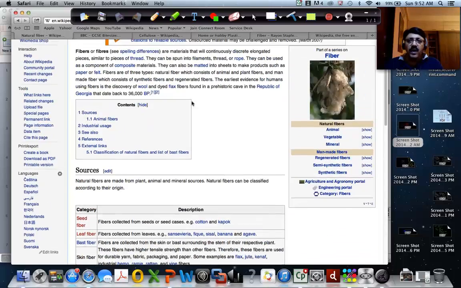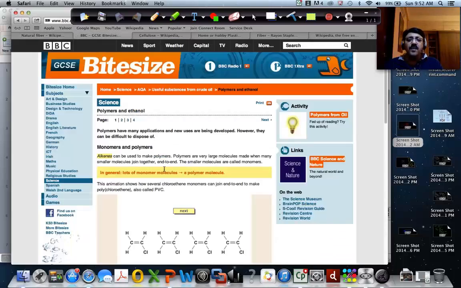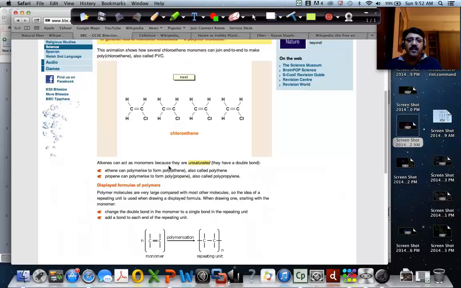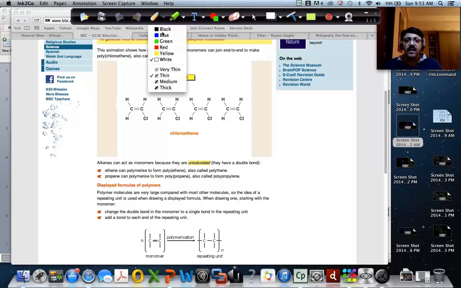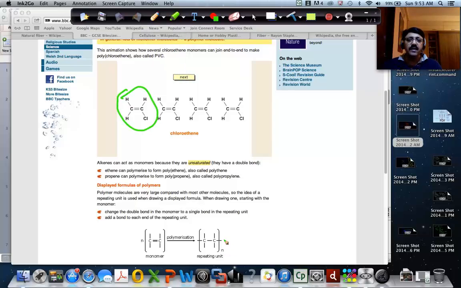So okay, now let us look at what we mean by a monomer and a polymer. This is a monomer, chloroethene. Let us take one molecule of chloroethene. It has two carbon atoms, three hydrogen atoms, and one chlorine.